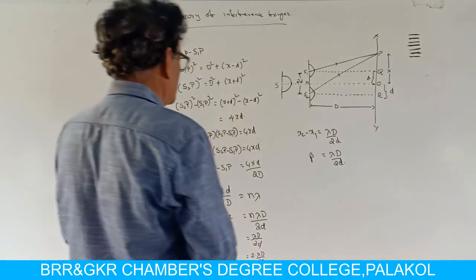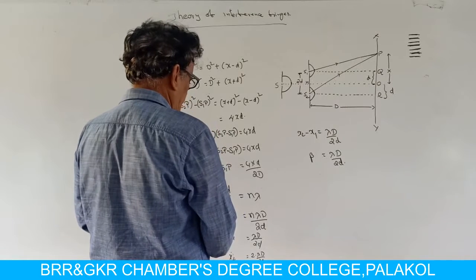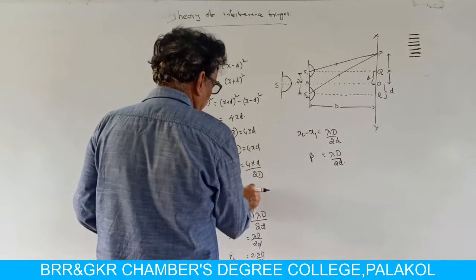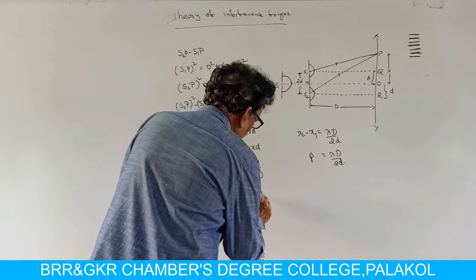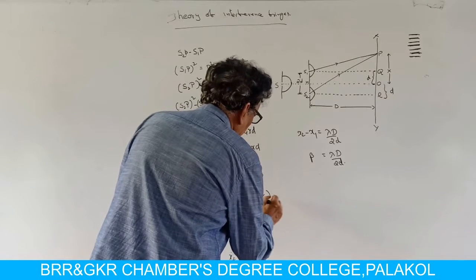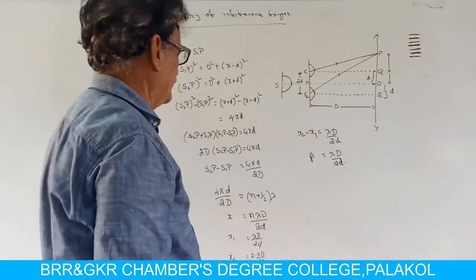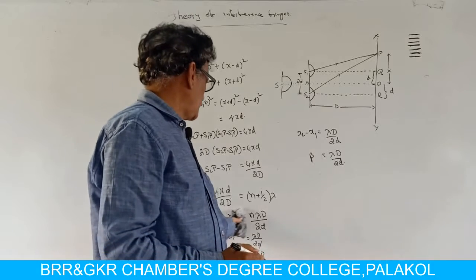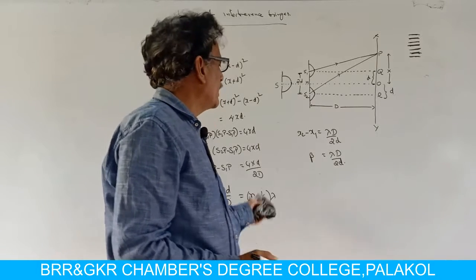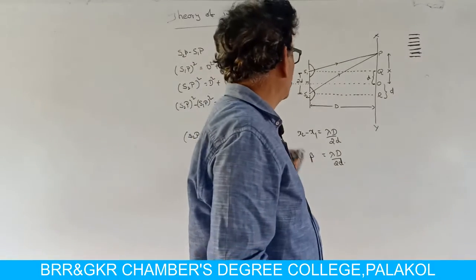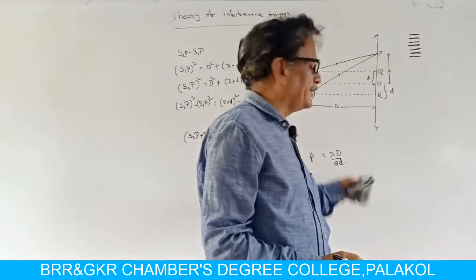The change is the path difference S2P minus S1P is equal to n plus half into lambda. So, by using this expression also, we will get beta is equal to lambda into D by 2d.